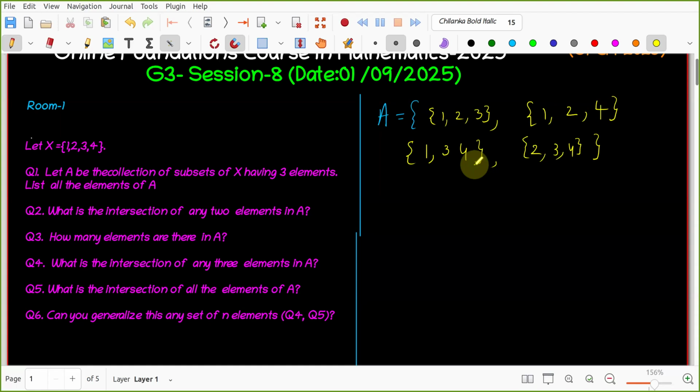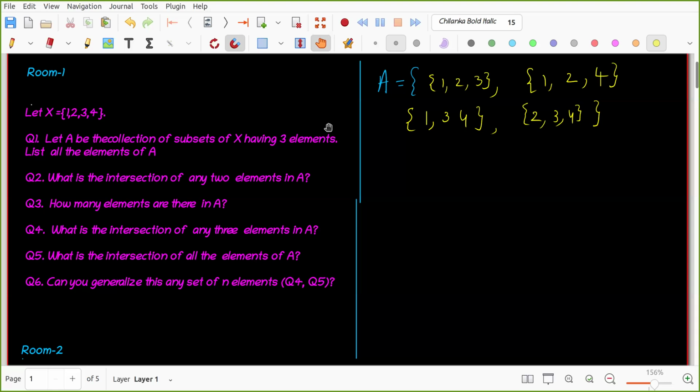Now can you call one person from your room? Rajan. Rajan, what are the elements in A first? The elements in A will be 1, 2, 3. No, what are those actually? Do not say 1, 2, 3 as a number. 1, comma, 2, comma, 3. What are the elements in A? Sir, I'm not able to understand your question. For example, I write A is equal to cat, comma, dog.